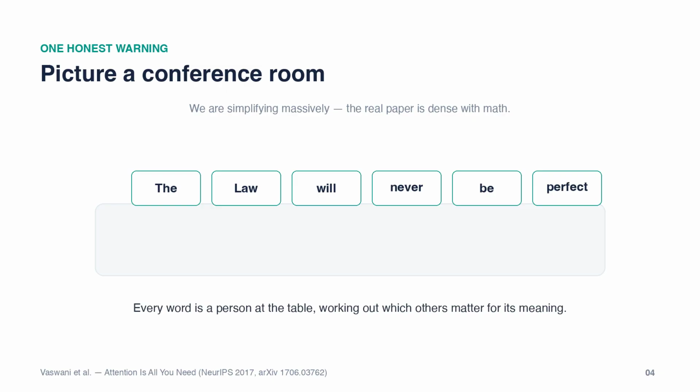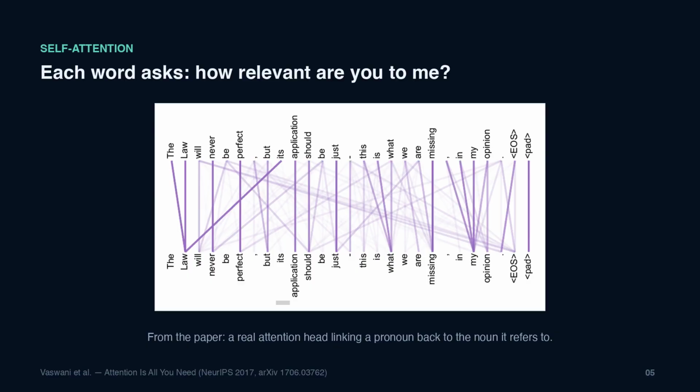So picture a conference room. Every word in the sentence is a person at the table, and each one has to work out which other people in the room matter for what it means. This is attention. Each word turns to all the others and asks a single question: how relevant are you to me? Every pairing gets a score, those scores become weights, and each word rebuilds itself mostly from whoever mattered most. Take the word it. To figure out what it refers to, the word can give far more weight to the noun it depends on, several words back.